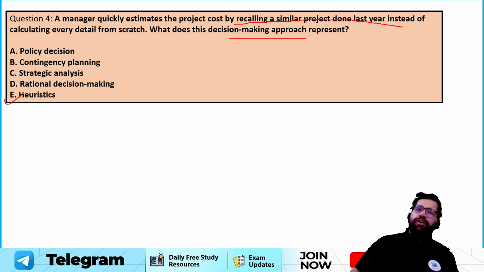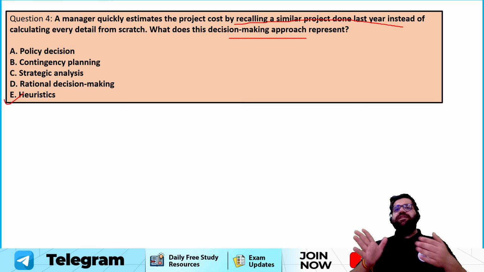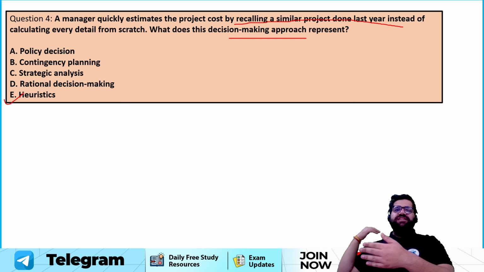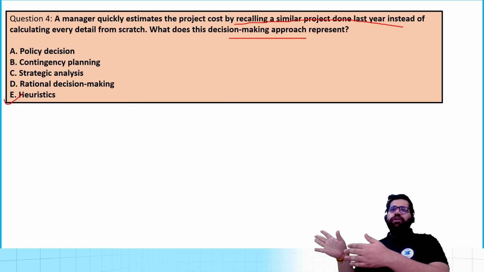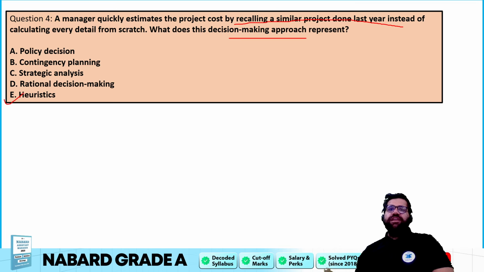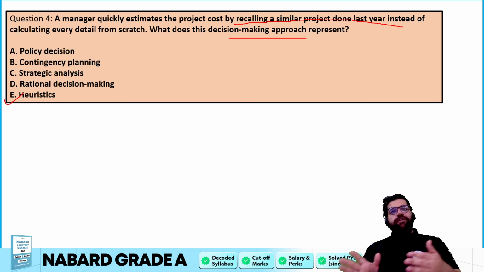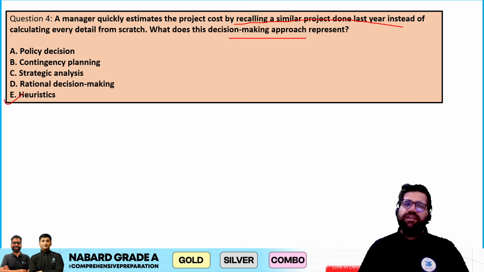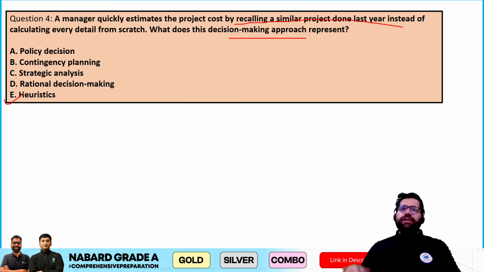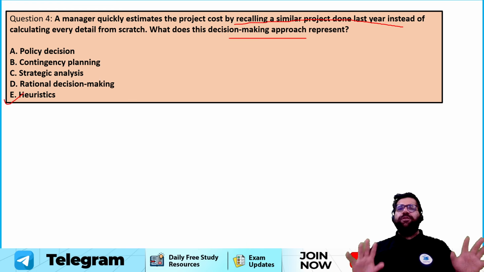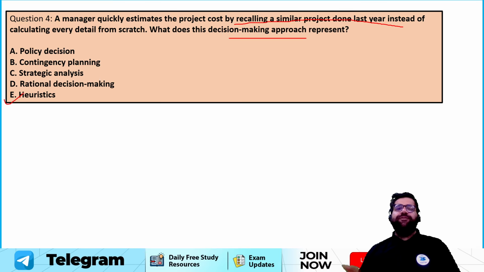Now they can be good also, they can be bad also. For example, the decision which I'm making that I'm walking in the right direction because of my past experience. Right now, if I go on right and if there is a big crater, then definitely I will collapse. So this time heuristic has not helped me. But if I go on right and I reach my destination 2 hours early or 20 minutes early, in this case, heuristic has helped me. So heuristic can be positive also, it can give you a negative result also. It depends upon that particular case, right? You have to study it fully.